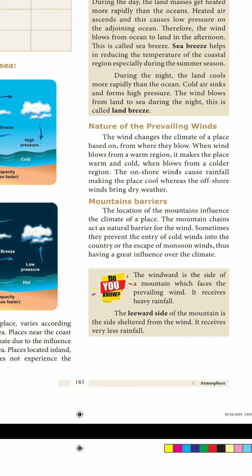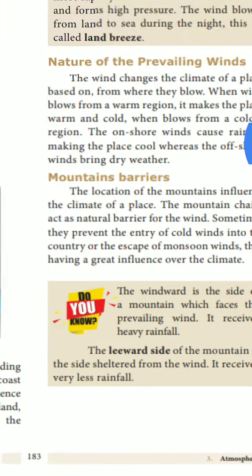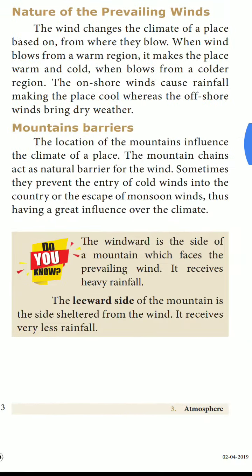Next one is the windward side of a mountain, which faces the prevailing wind. It receives heavy rainfall. This is also one of the important questions. The leeward side of the mountain is the side sheltered from the wind. It receives very less rainfall. Okay, the windward side and the leeward side. Distinguish between windward side and leeward side.